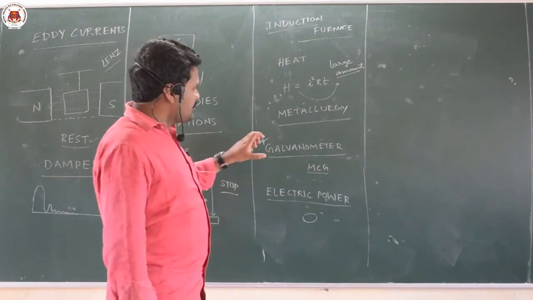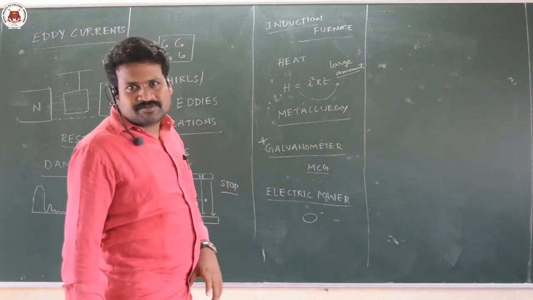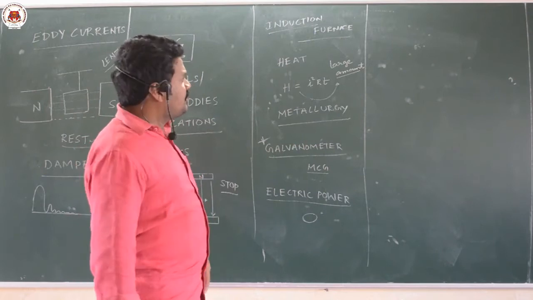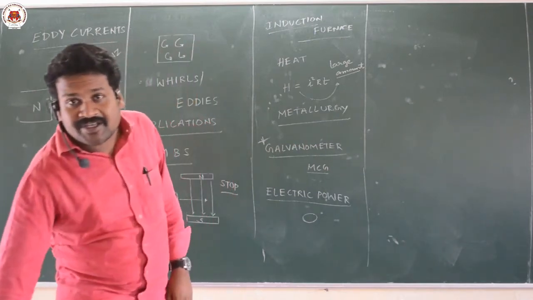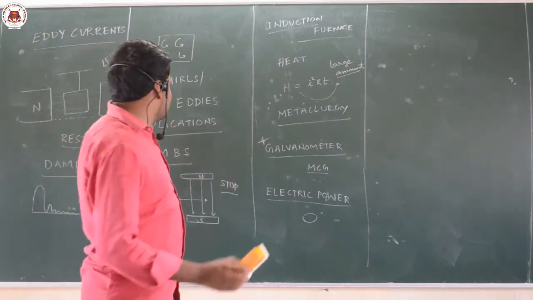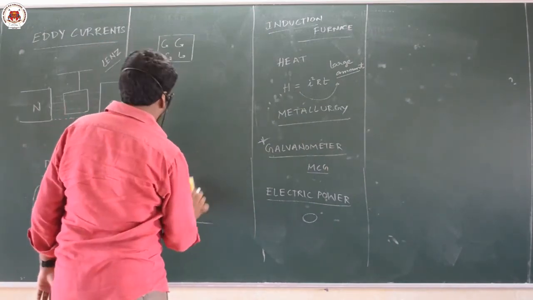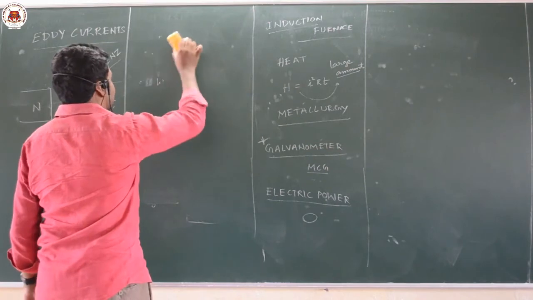See, eddy currents are not always useful. Most of the energy is lost in the form of heat. So for that reason, we have to minimize these eddy currents. How to minimize these eddy currents? They have given some methods in your NCERT textbook.